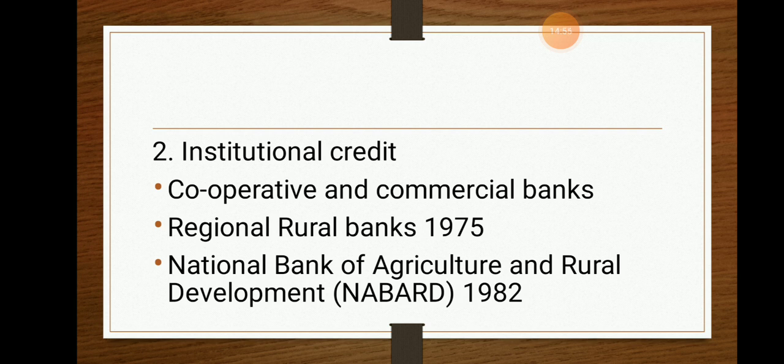So when it comes to cooperative and commercial banks or regional rural banks of 1975, and the main thing, the National Bank for Agricultural and Rural Development, that is NABARD, in the year 1982. This NABARD is the apex body of the agricultural system for providing finance to all the farmers. They keep in mind the development, the loans taken by the farmers, the percentage of interest to be put on the farmers, and all the necessary things. By this, the government gave one of the good reforms under institutional credit.